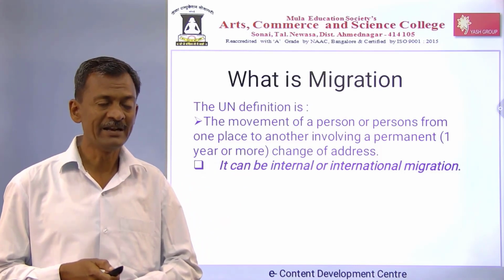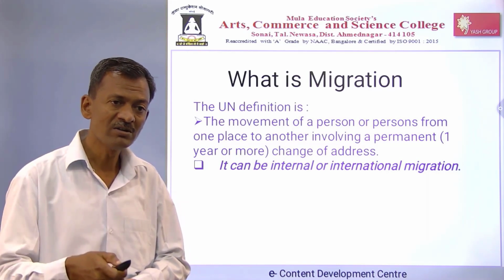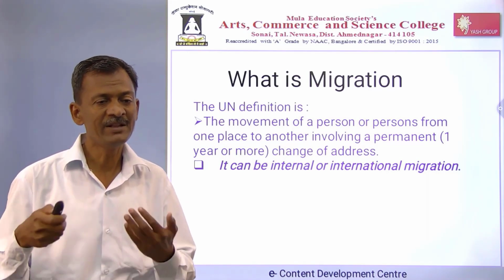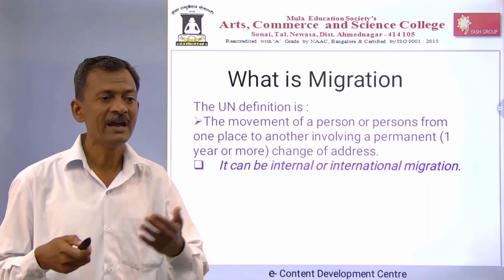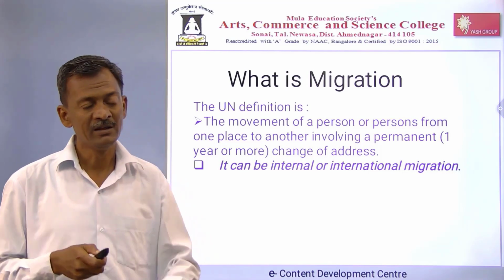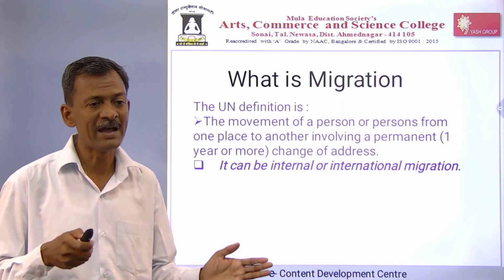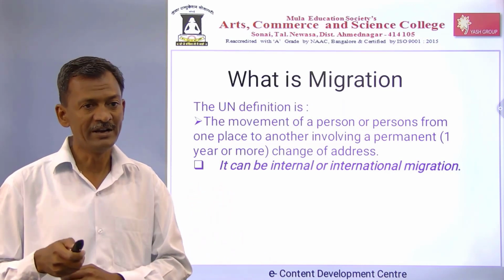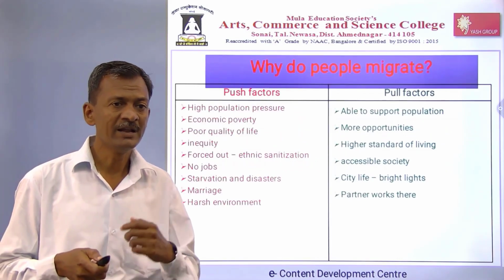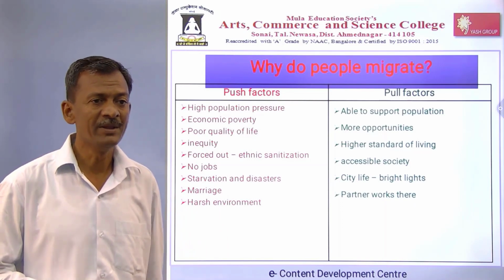This migration may be short-term migration or long-term migration, that is, temporary migration and permanent migration. This is at world level, and a big problem is coming. Look at Afghanistan, people are migrating from that nation to another nation. This is known as migration. Then the types: there are two factors affecting migration.